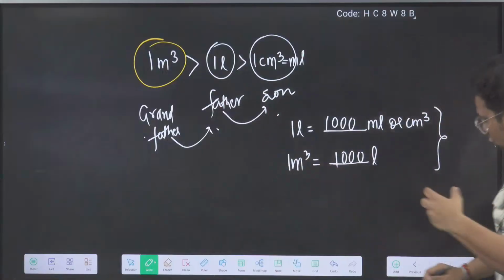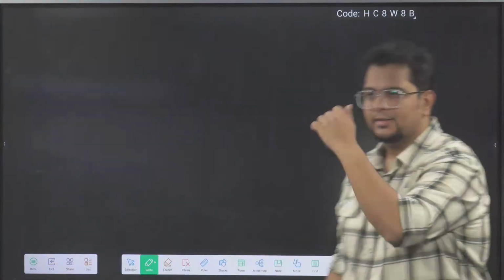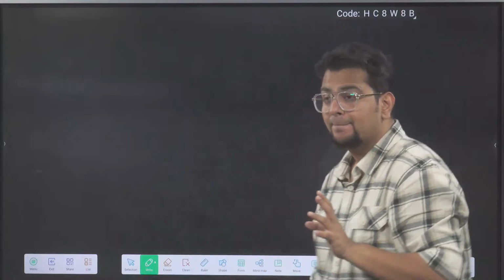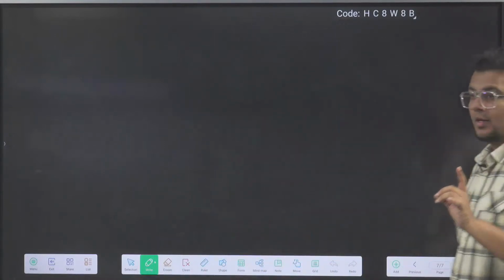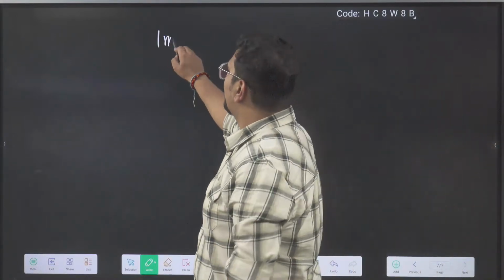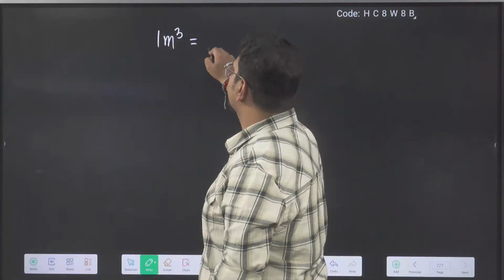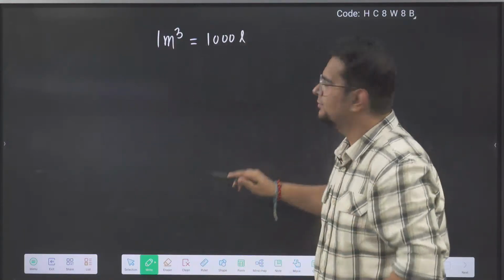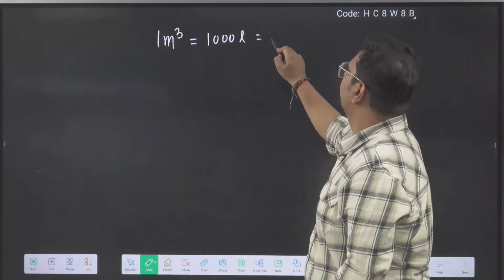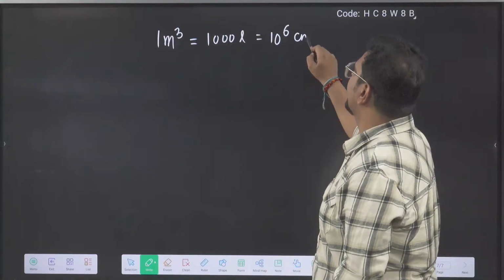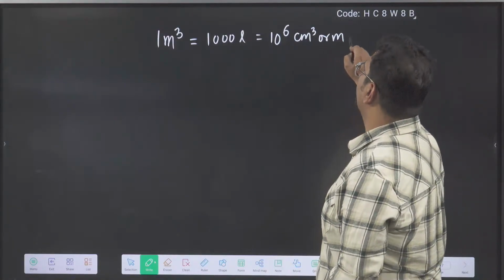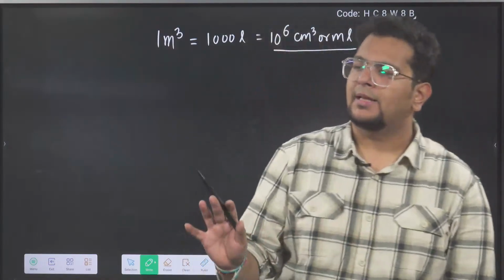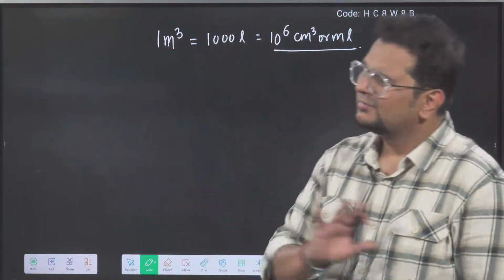Clear? But slowly we'll get there. But firstly, this thing clear? I'm entering into liter now. Ready, everyone? So everyone clear that 1 meter cube is 1000 liter. You have mugged up. Why? I will tell you. 1 meter cube is 10 to the power 6 centimeter cube or ml. You have derived it. So if you remember, great. If you don't remember, any time in the examination you can derive. You will not get stuck.